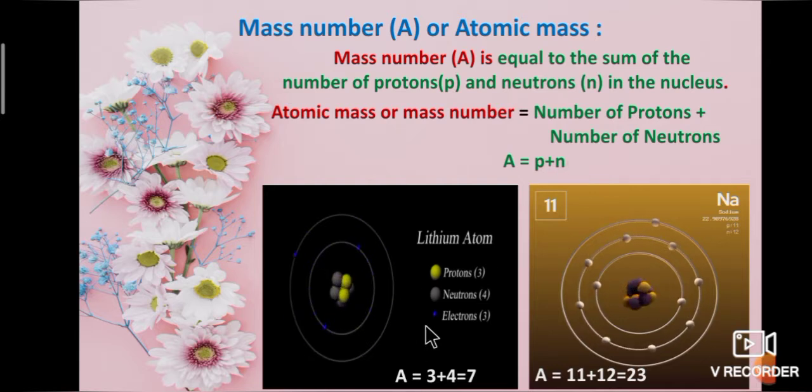For example, lithium atom has 3 protons, 4 neutrons and 3 electrons. Then the mass number capital A is equal to 3 plus 4 is equal to 7. That is 3 protons plus 4 neutrons is equal to 7. Mass number of lithium atom is 7. Second example, sodium mass number is 23. That is 11 protons plus 12 neutrons is equal to 23.